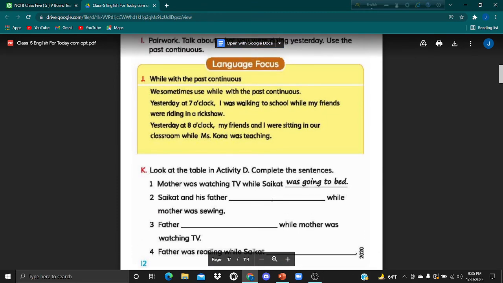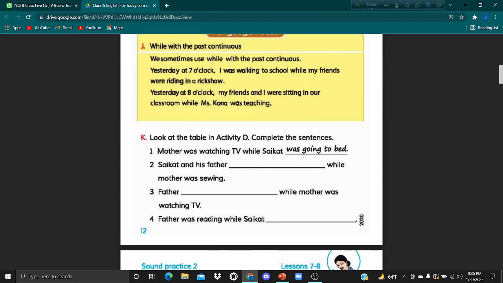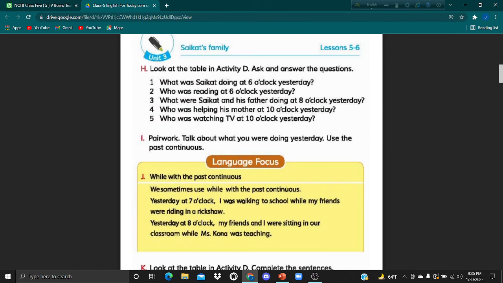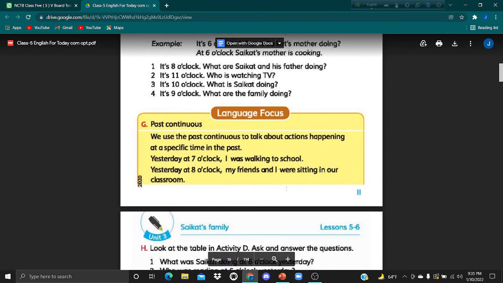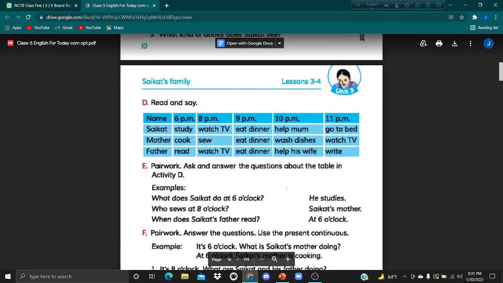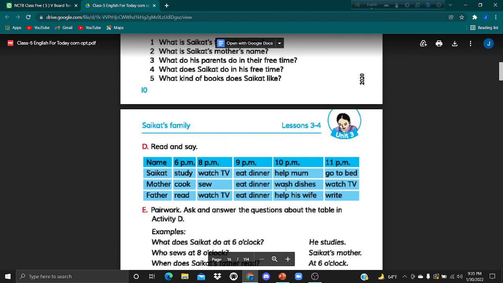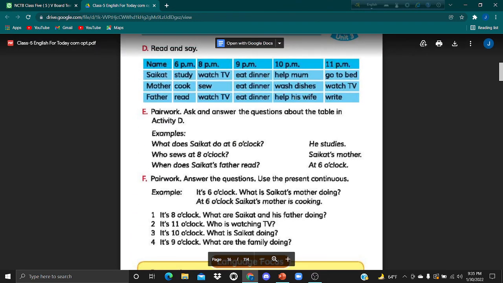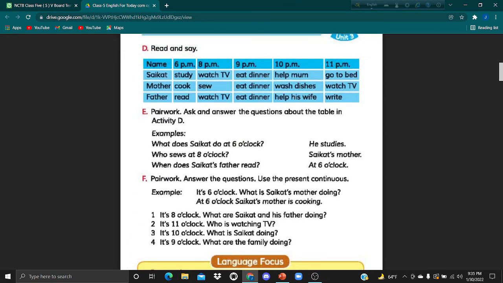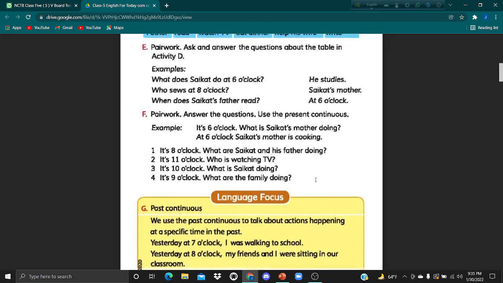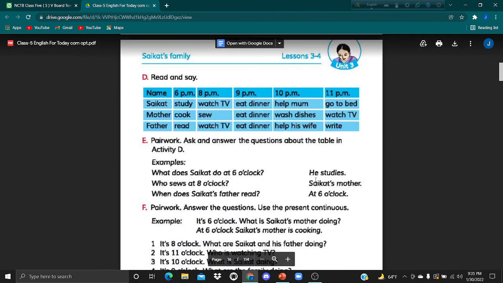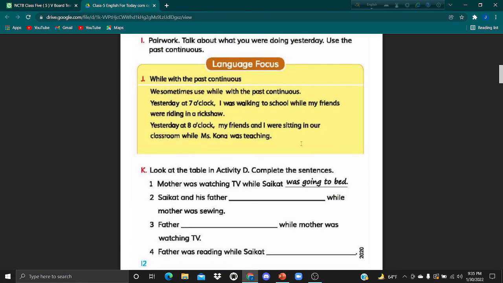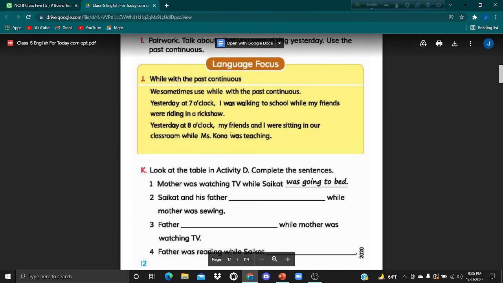That's all for today's class, my dear students. I hope you understood the class. It was an important class for you because we discussed three tenses: present indefinite, present continuous, past continuous, and also we use while with the two past continuous.